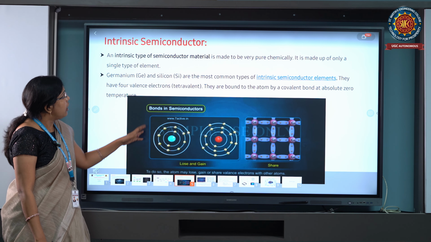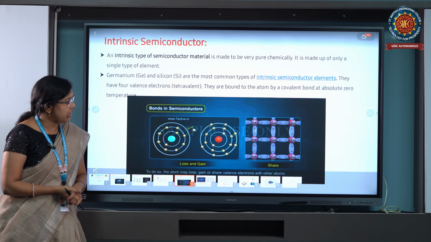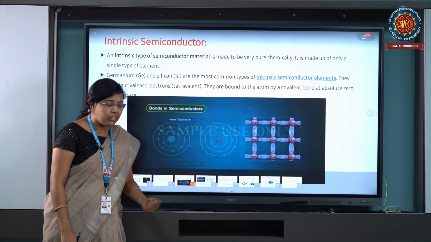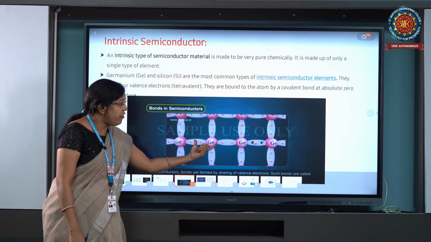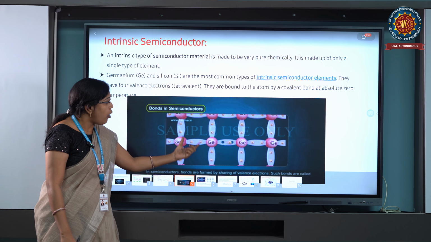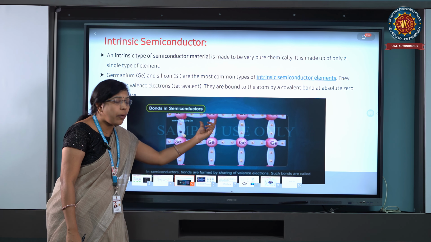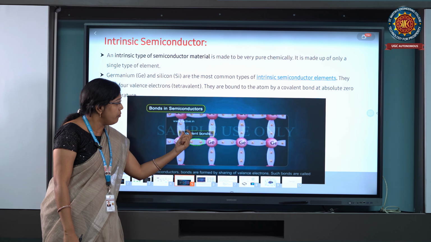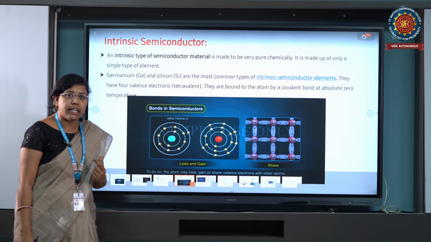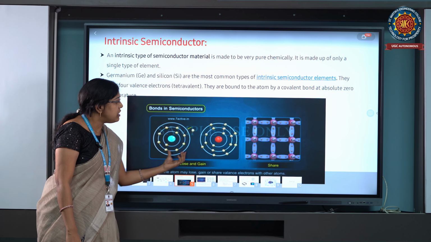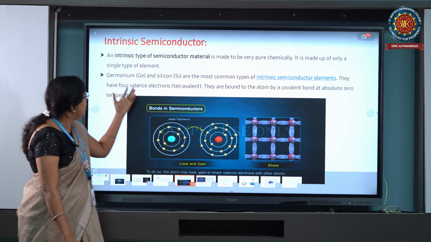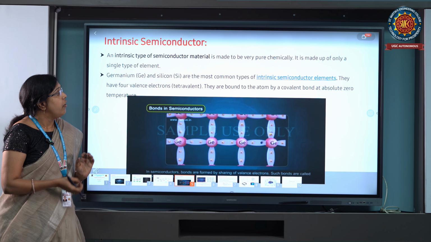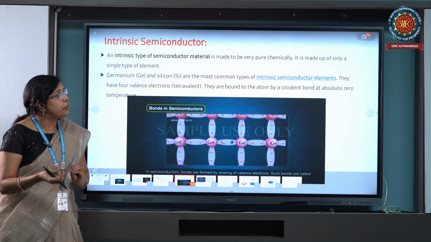Next, coming to the intrinsic semiconductor material, this is how the holes are occupied by the electrons. This is a clear picture. When we clearly see the germanium, the covalent bonds show how the holes are occupied by the electrons. Intrinsic semiconductor material is made very pure chemically.